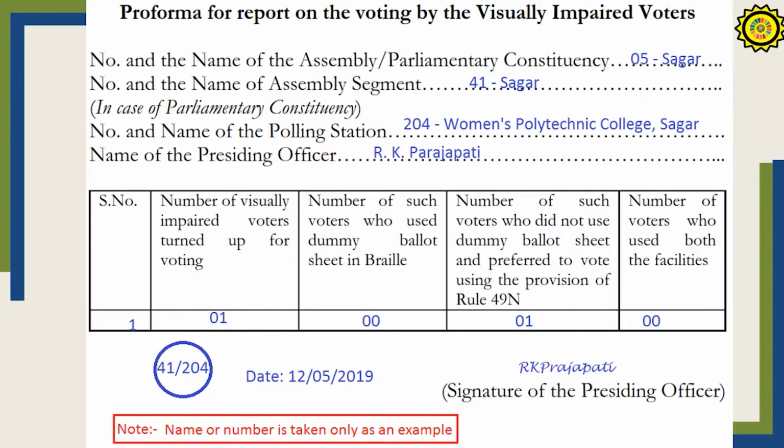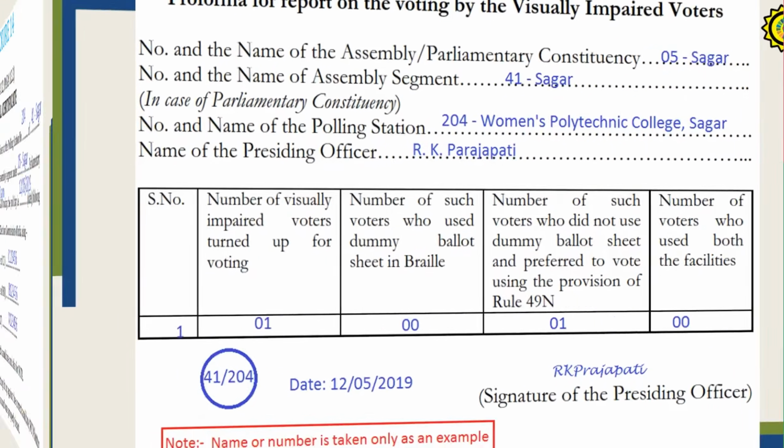This is the form that has to be filled with respect to persons who are visually impaired, and such persons' voters list also has to be submitted. And these are the details. As usual, you write the polling station number and then fill in the forms.